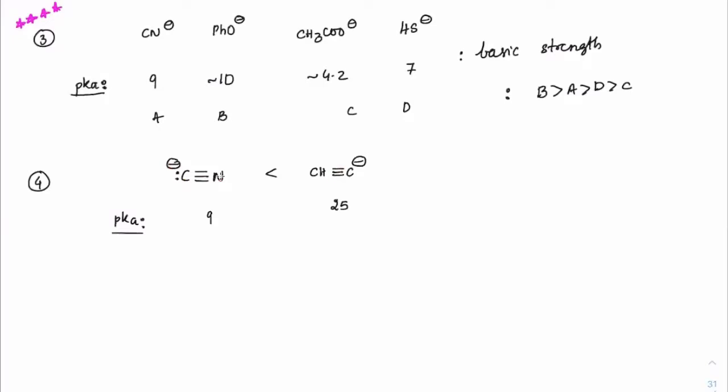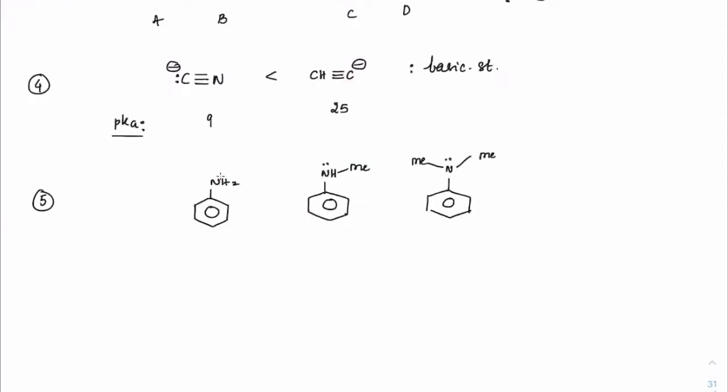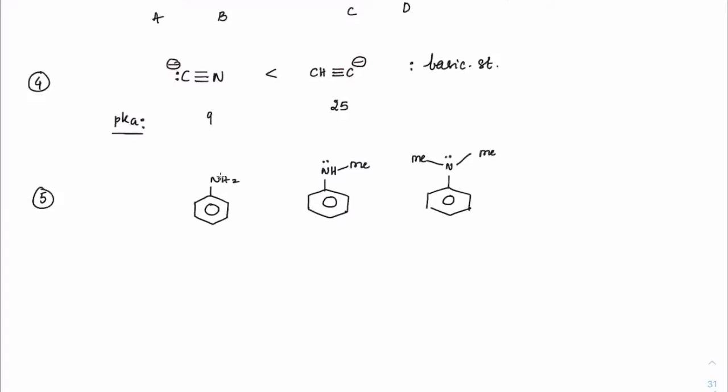Here this triple bond is connected to carbon only, so its ability to donate electrons will increase. So this is how the basic strength would be. Now how would the basic character increase or decrease here? It increases from left to right.